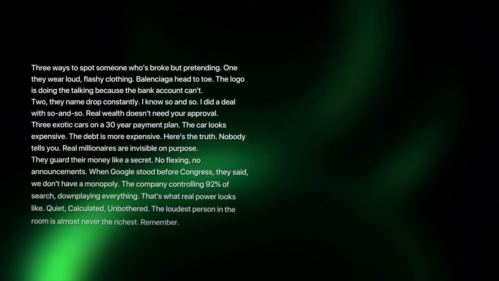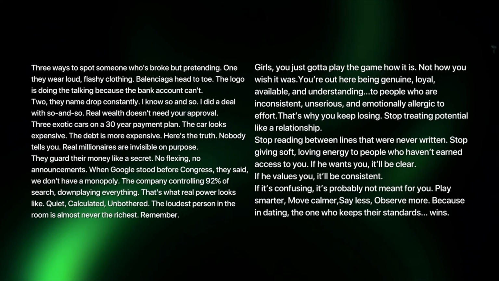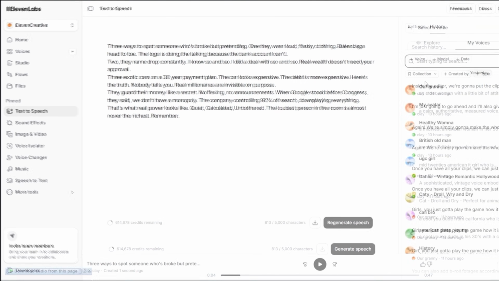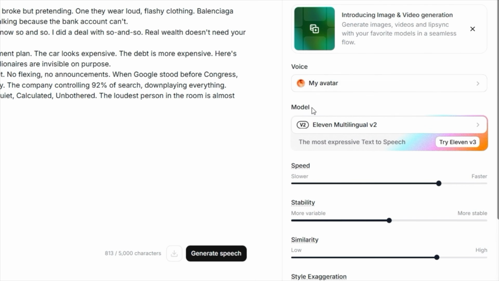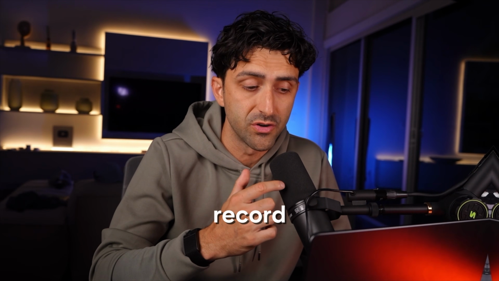So this is going to be the script for our wealthy man, and then this is going to be the script for our celebrity gossip granny. Now you're going to take these scripts and paste them into 11 Labs using the voice that you selected. Now, in theory, if you didn't want to use 11 Labs, you could just record yourself.